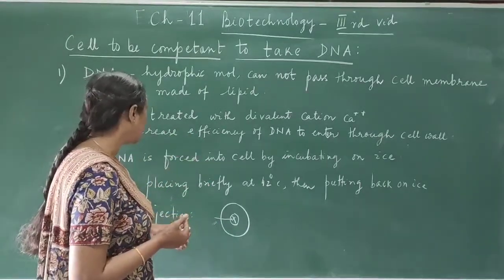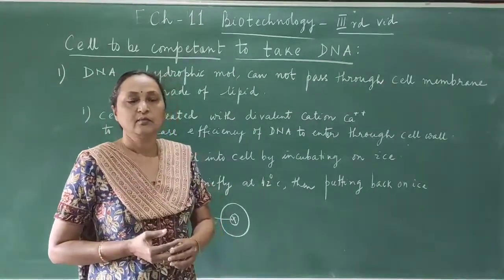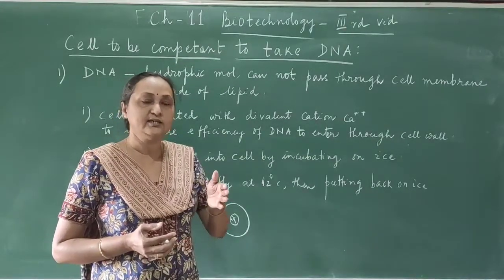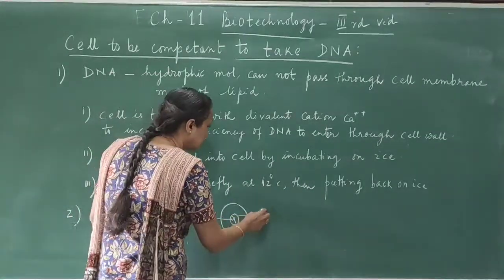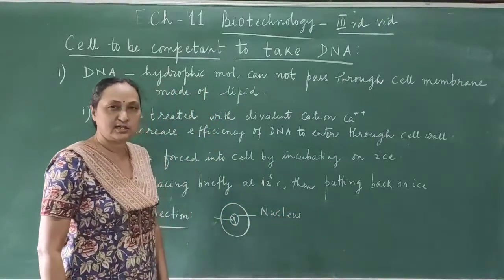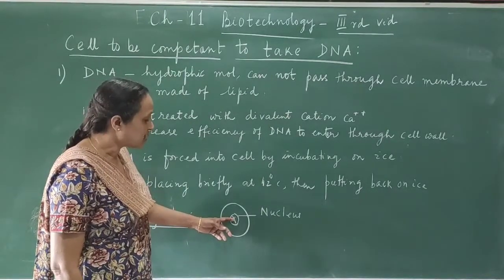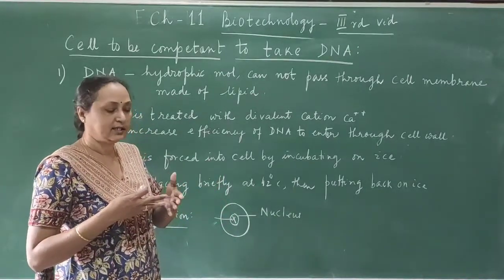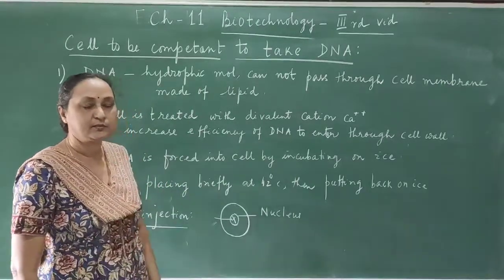Besides this procedure, there is another procedure, and the second one is microinjection. In this method, the foreign DNA is directly injected inside the nucleus. If this is a cell, then this is the nucleus, and inside the nucleus the cell's own chromosome is there. Here the DNA is injected directly inside the nucleus, so it comes in direct contact with the host DNA and can then join to it. This technique is called microinjection.